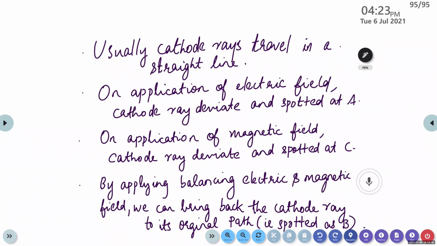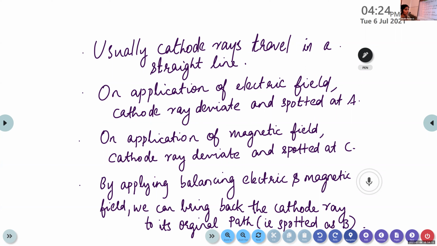Ma'am, is voltage applied initially on both the electrodes to move the cathode rays? That means straight, right? Like in the first experiment, it will automatically produce this light. In the first case, we just apply high voltage, right?